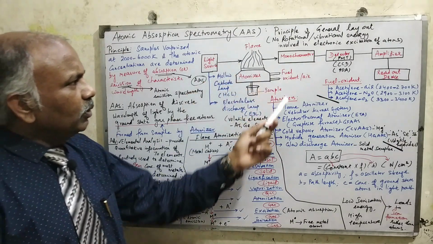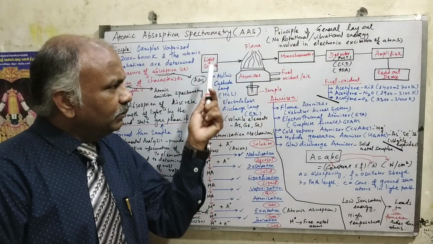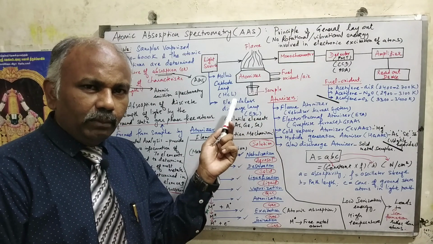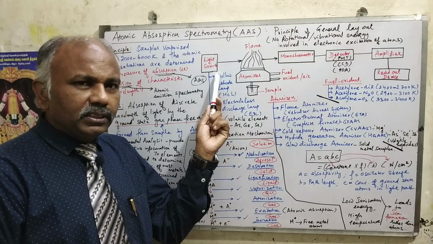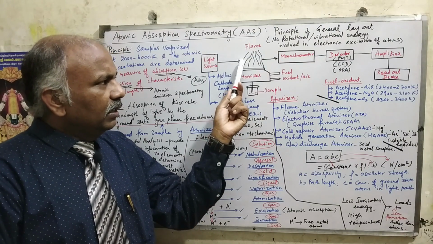Now when we talk about atomic absorption spectrometry, I am just providing the general layout of this atomic absorption spectrometry. So we have the light source. The light source is connected with the light source.